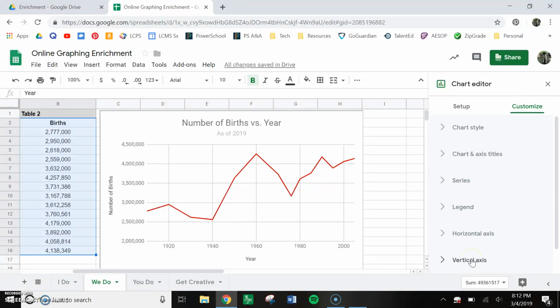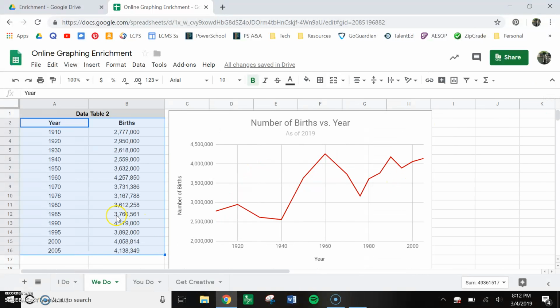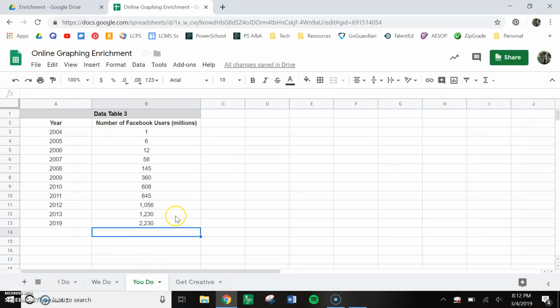Let's see. Grid lines. Okay. Easy enough. So I like to just make sure things are nice and formal here. So now it's your turn. I'm not going to do this one for you. I actually might throw in a couple extra points. Looks like you got a kind of boring graph here. No, this should be fine. So go ahead and tackle this one.